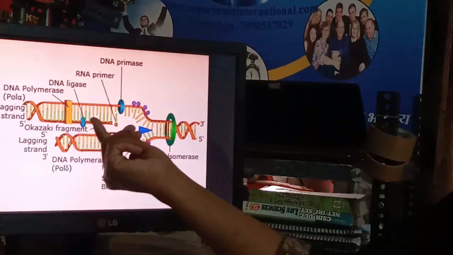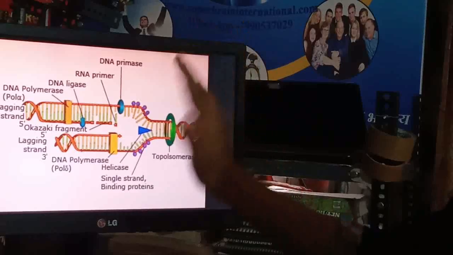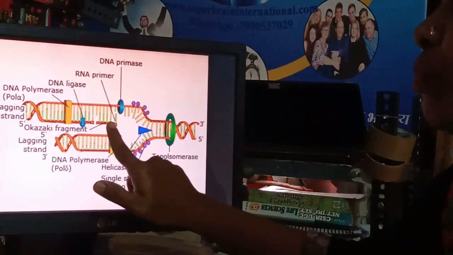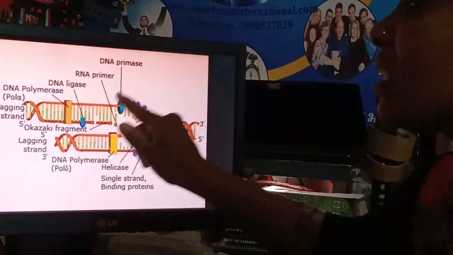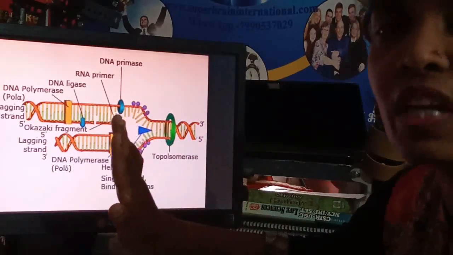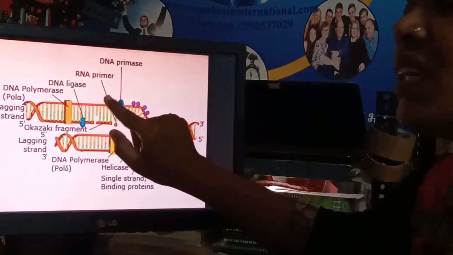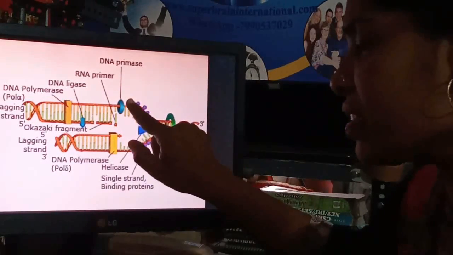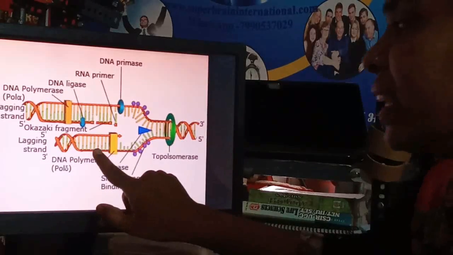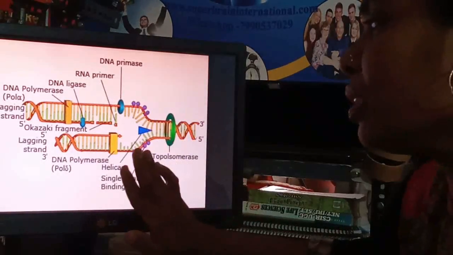First, then again back open, then second, then again back open, then third. So in this way the new strand is formed in fragments or patches. Discontinuously the new strand is formed. That's why this strand is also known as the discontinuous strand. Continuous strand or discontinuous strand, or leading strand and lagging strand. So remember both these names.